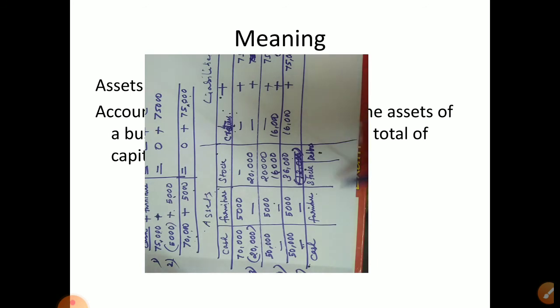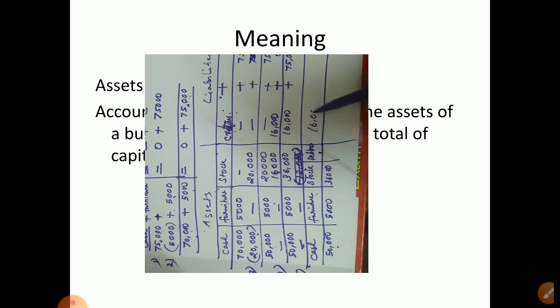Okay, now cash position. Cash position no change because it was credit sales. If we receive cash by selling goods, we add with the cash. When we pay cash, we have to minus cash. Remember practically. Then furniture 5,000 only there. Stock 36,000 was there. Now what happened? We'll write just this one.